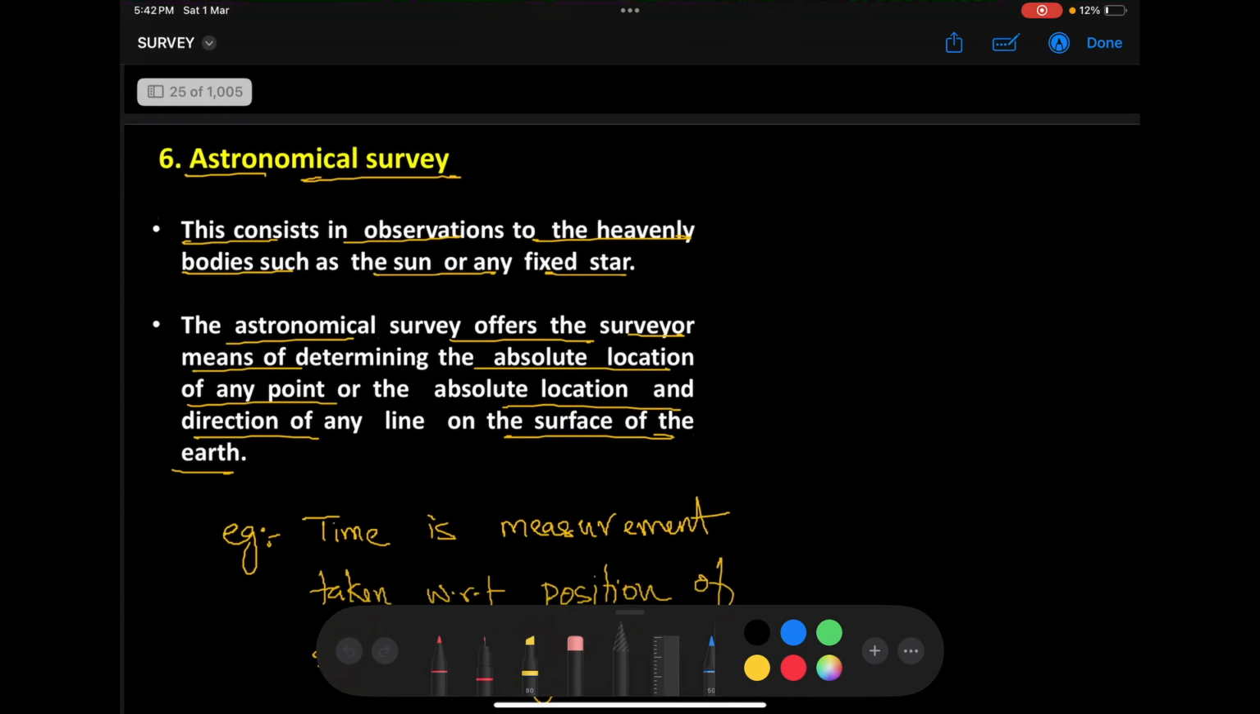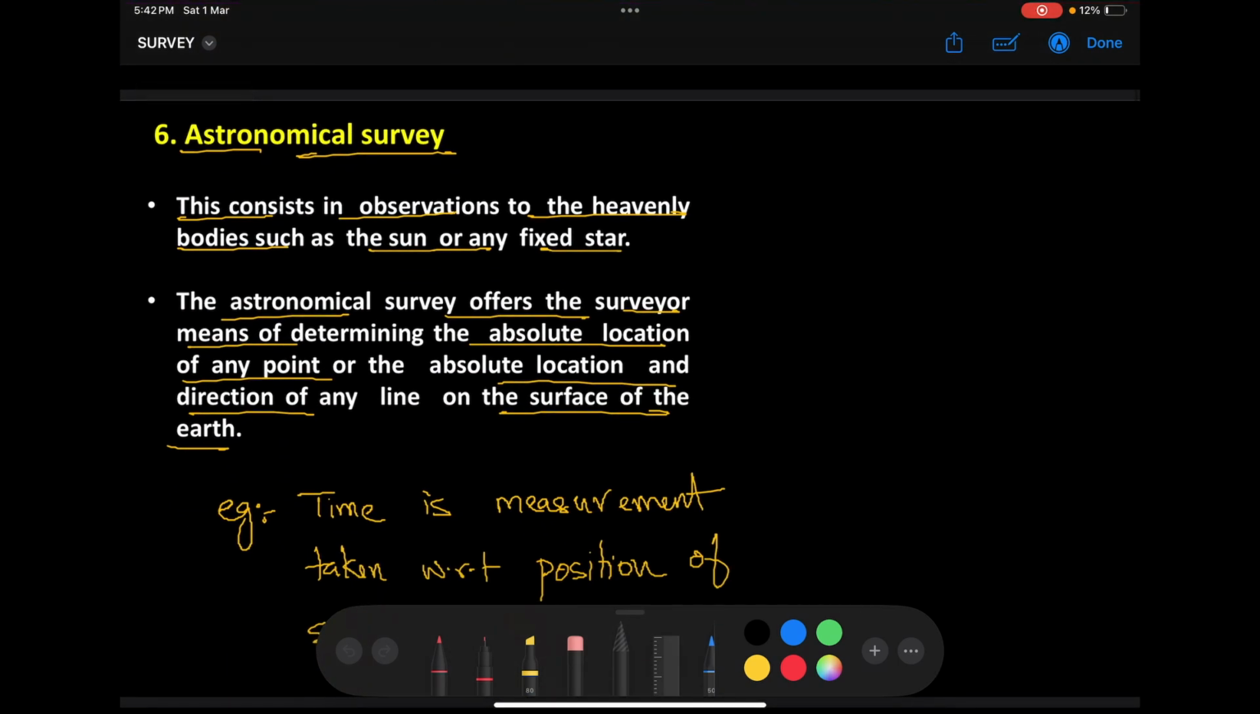Now the next survey is astronomical survey. So what do you mean by astronomy? Please understand, astronomy means the study of heavenly bodies. Heavenly bodies means our sun, stars, planets, moon, etc.